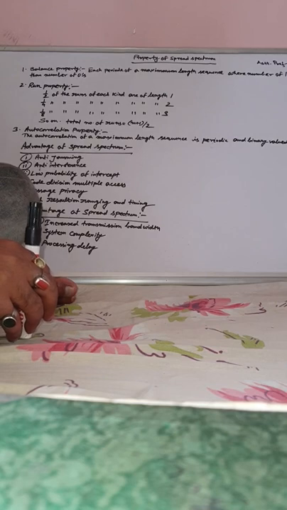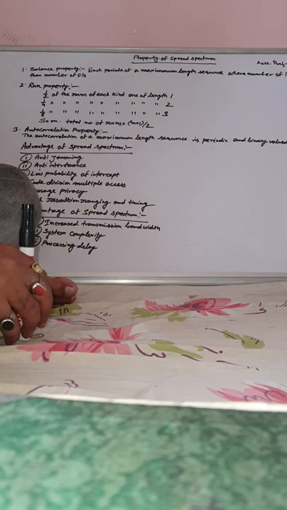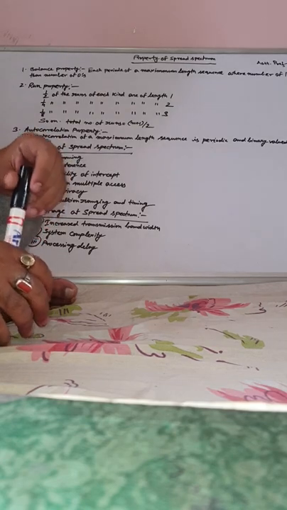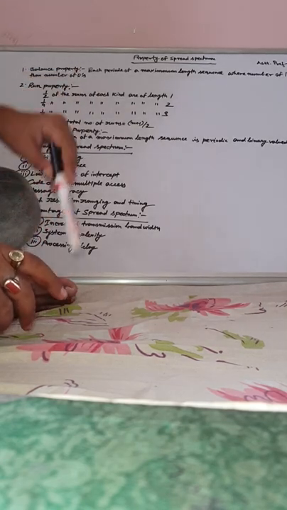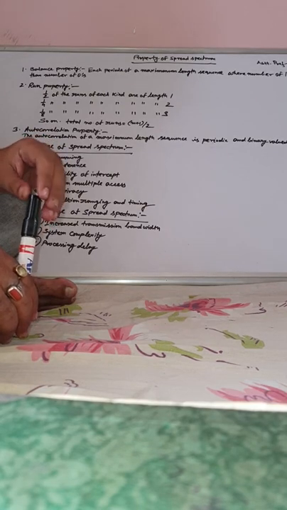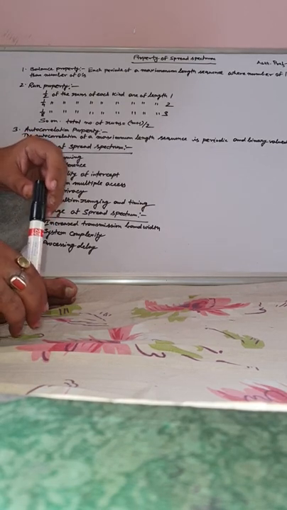We have to analyze the properties of the spread spectrum and the advantages and disadvantages of spread spectrum. The number one property is the balance property: in each period of a maximum length sequence, the number of ones should be greater than the number of zeros.